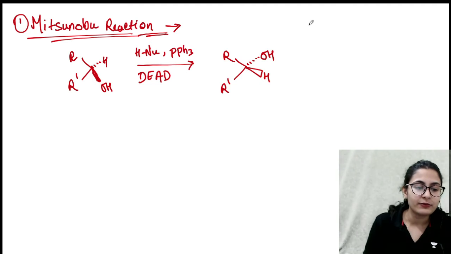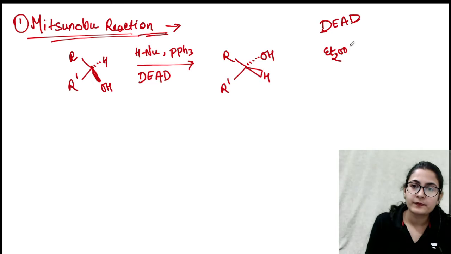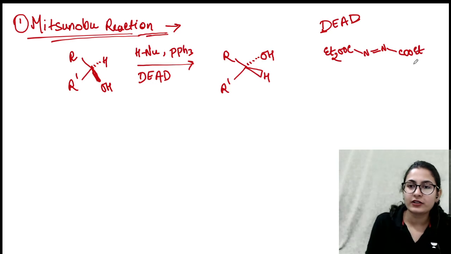Alright, so what is a DEAD molecule? Let's see that first. Diethyl azodicarboxylate. This is your diethyl azodicarboxylate. Okay, this is correct. So this is in the presence of phosphine and nucleophile.